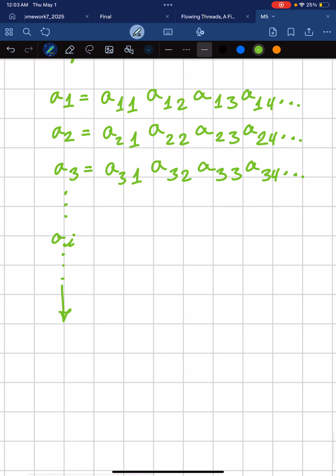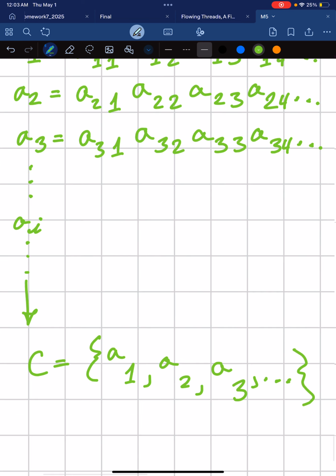And at this point, what we can do, we can say that C is the subset of a1, a2, a3, so on and so forth.